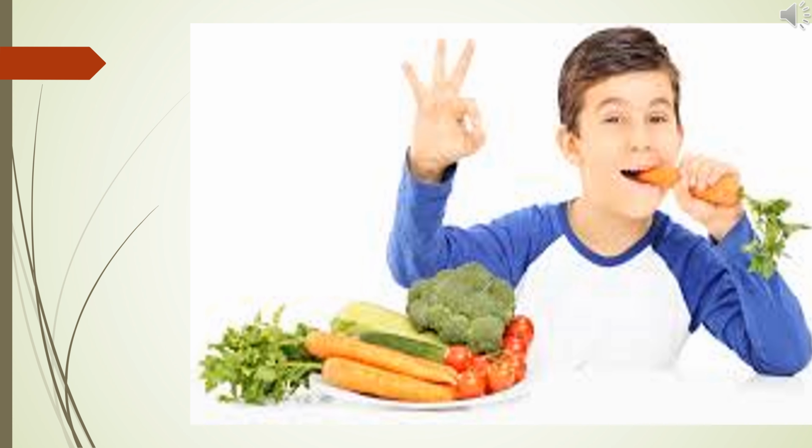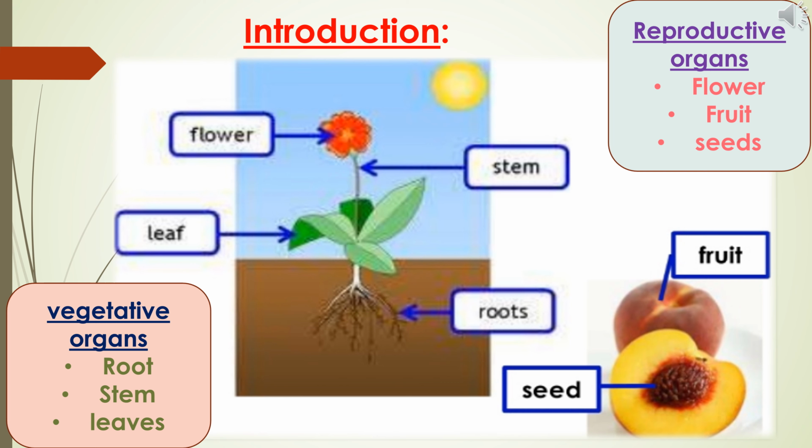Good. From plants. In this session, we are going to learn about plants. Students, from our lower class onwards, we have learnt about parts of plants. Generally, what are the different parts of a plant? Very good. In a flowering plant, root, stem, leaves, flowers, fruits, seeds are the different parts of the plant.